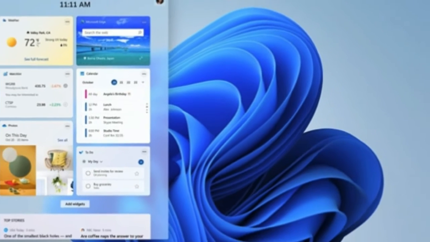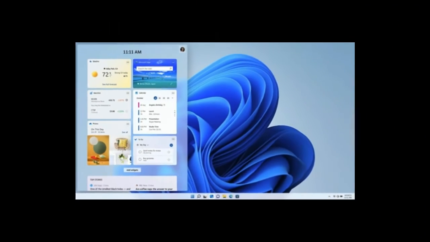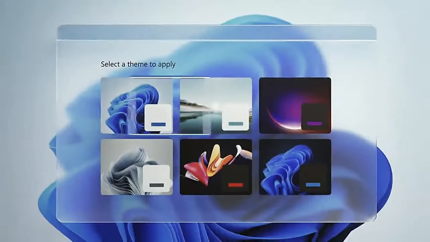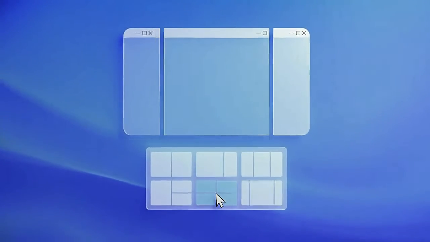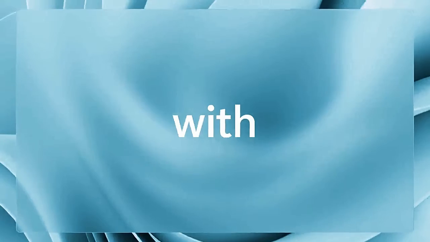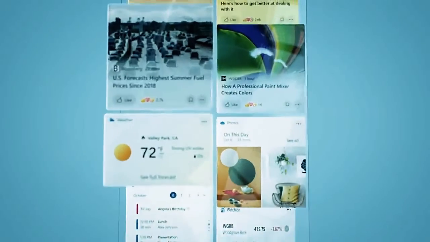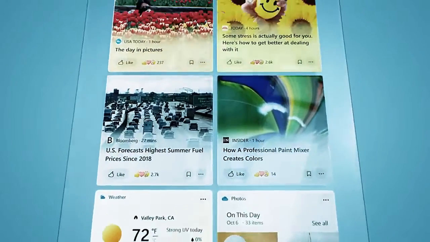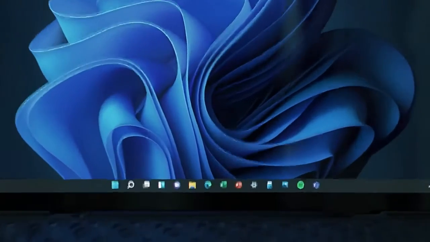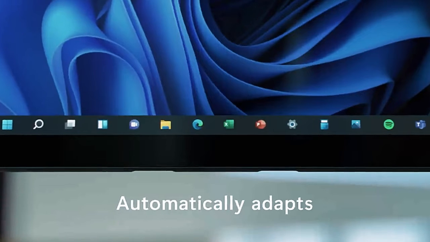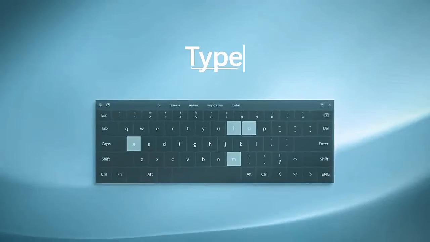Widgets are making a comeback. Microsoft is bringing back desktop widgets with the news and interest panel that recently arrived in Windows 10. But Windows 11 widgets will take that idea a step further. The new widgets will deliver a personalized feed powered by AI and use Edge for rendering. The new widgets can be expanded to fill the whole screen, and third-party content providers can take advantage of this new palette.